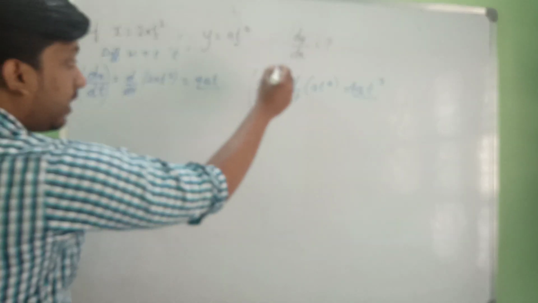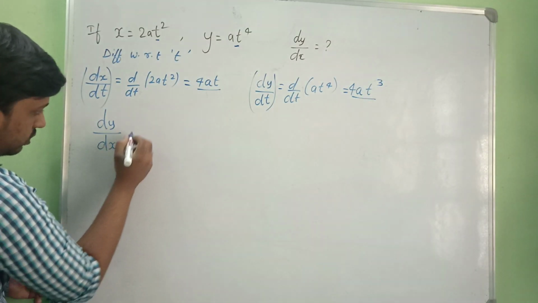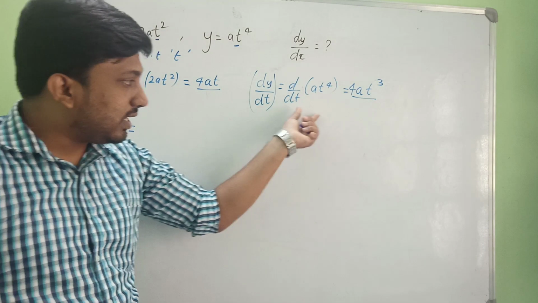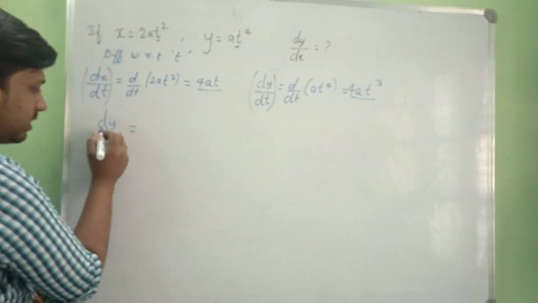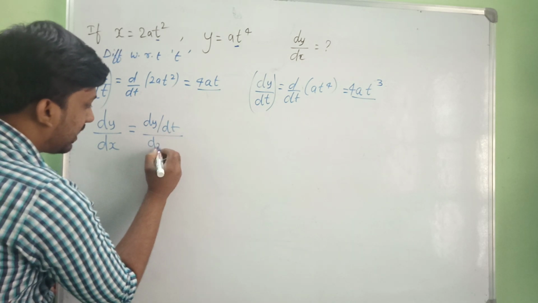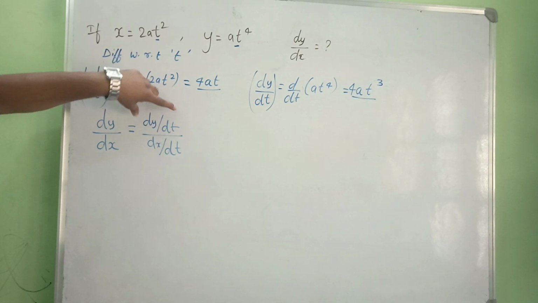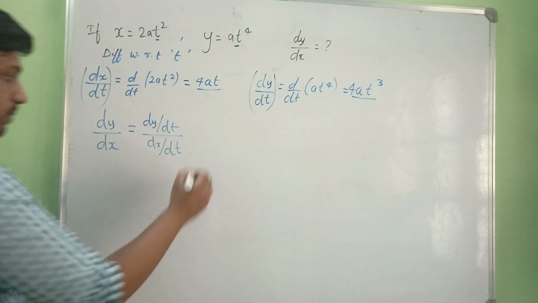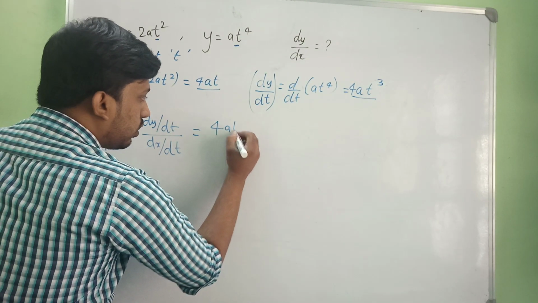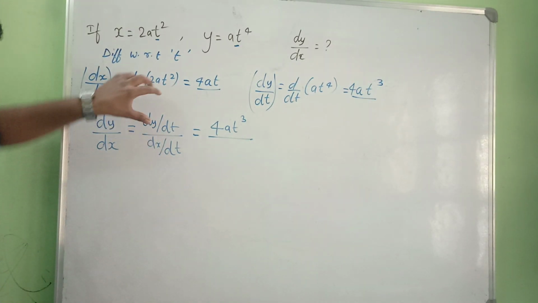Now to find dy by dx, since we have differentiated with respect to t, just what you do is, in the place of dy by dx, you can put dy by dt divided by dx by dt. You can just divide this. Okay, dy by dt by dx by dt. It's as simple. So dy by dt is nothing but 4at cube, and dt gets cancelled.